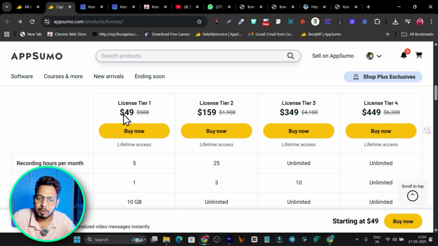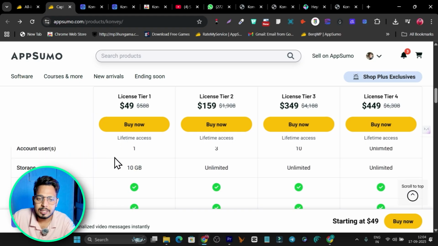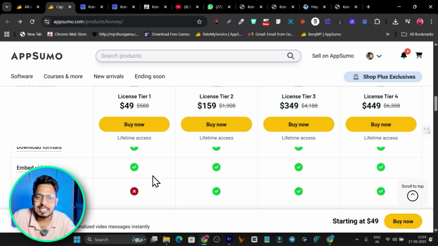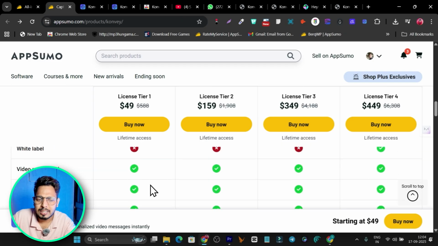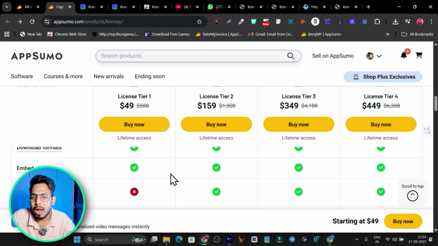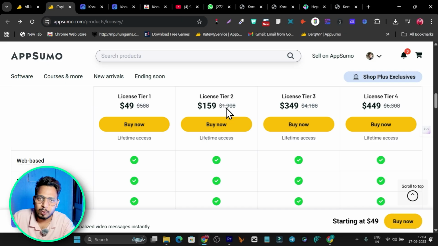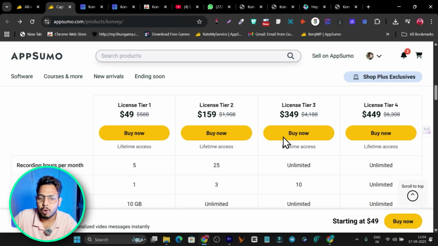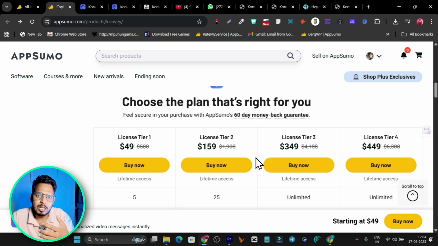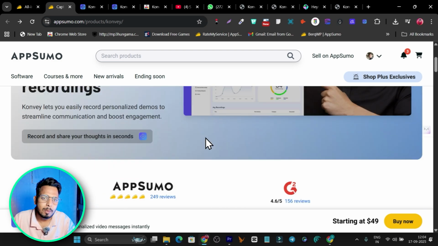The single tier plan starts from $49, in which the recording hours per month is 5 hours, meaning up to 5 hours of video you can record or request from others. We have one account user, storage of 10 GB, and all these features you are going to get except for the custom branding here. So I suggest if you also want custom branding or white label, you have to go with at least tier 2 or a higher plan. So in my suggestion, go for tier 2 or a higher plan. If you want to check out this lifetime deal, the link will be given in the description.